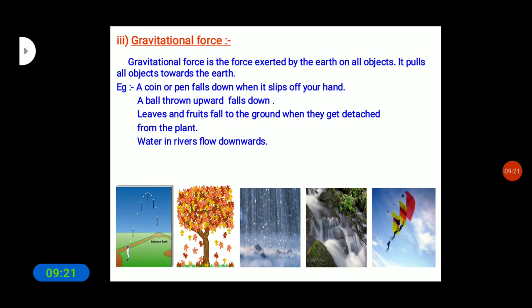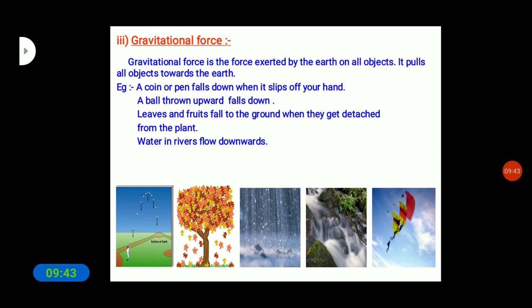Okay. And leaves and fruits fall to the ground when they get detached from the plant. And water in rivers flows downwards. Why? Because this force is applicable to all objects present on the earth.